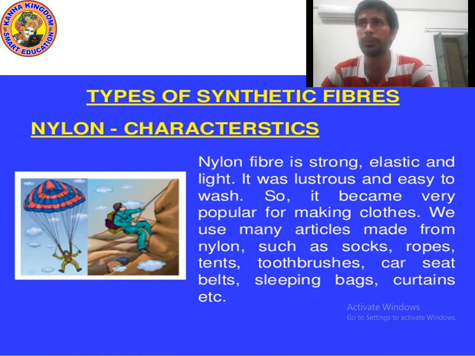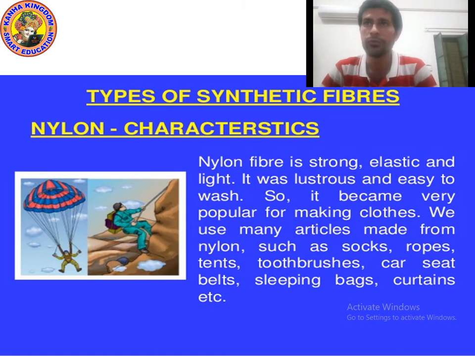A few properties you can see on the screen. Nylon fiber is strong, elastic and light. I already explained in the previous slide that it is lustrous and easy to wash, so that's why it has become very popular for making clothes.